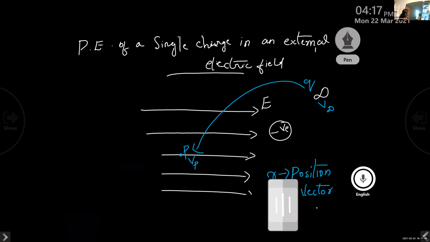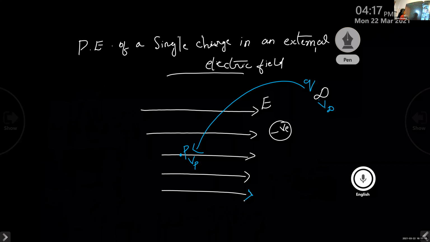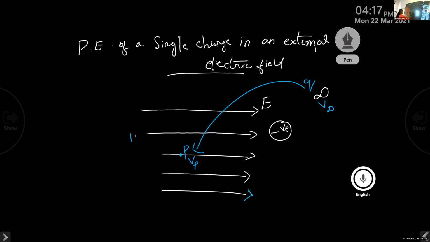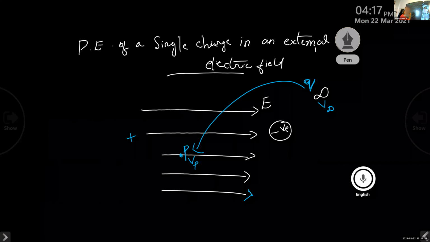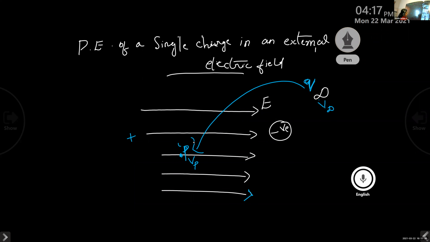Here we are considering an external electric field, E. The external electric field starts from a positive charge and terminates at a negative charge. We are considering a point at infinity. We want to bring a charge Q from infinity to a particular point inside this electric field. That point we mark as P. So we want to bring the charge Q from infinity to this point P.